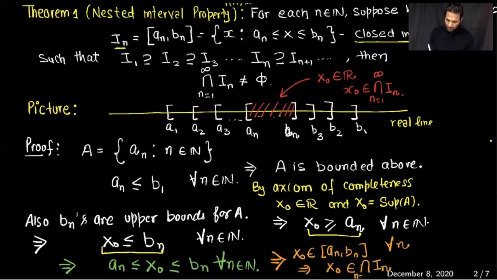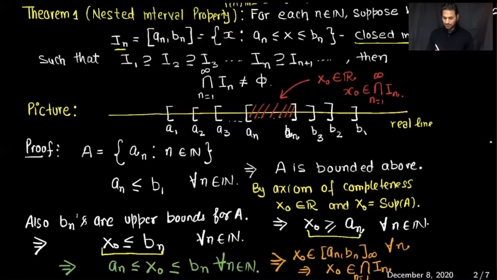With n varying from 1 to infinity, or in other words, over the set of all natural numbers. So this proves our theorem that there exists at least one real number which is in the intersection. Therefore, this intersection is non-empty, because we found that there is one element in that intersection.